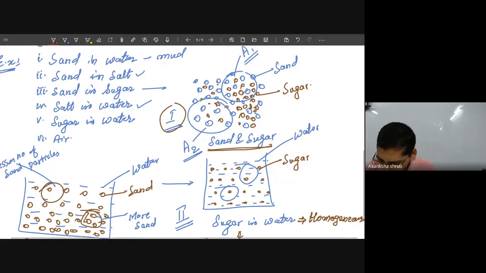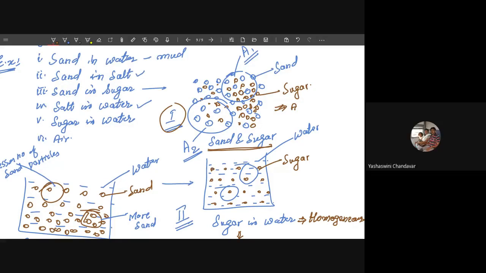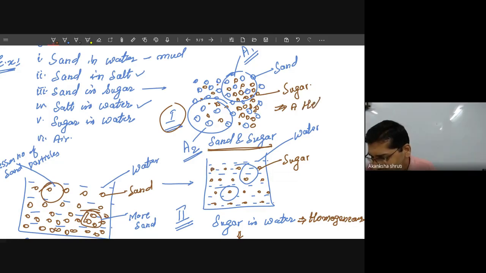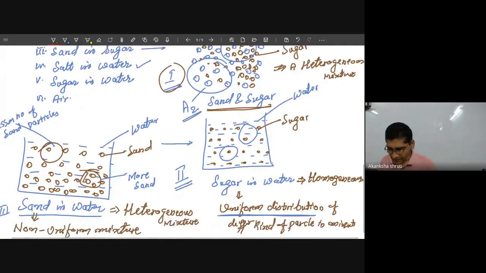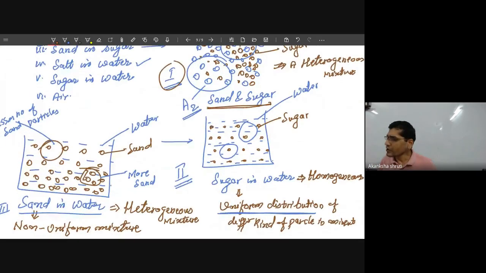So that is also which kind of example? Non-uniform composition, meaning it is a heterogeneous mixture.